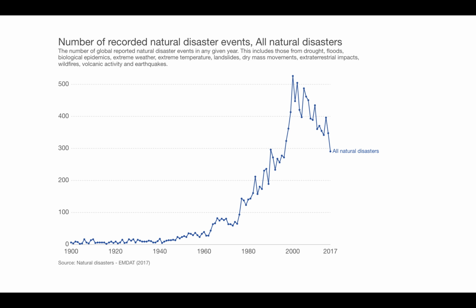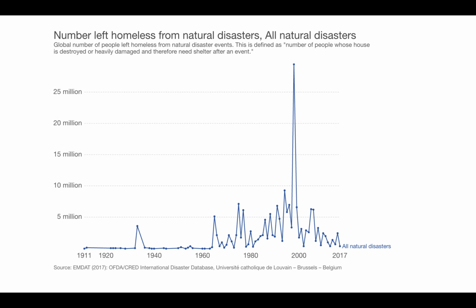So there are two charts. The first one shows the change of natural disasters from the 19th century, 20th century to 2017. The natural disasters increase from about 0 to 500. And the second chart is about the change of international homeless people.